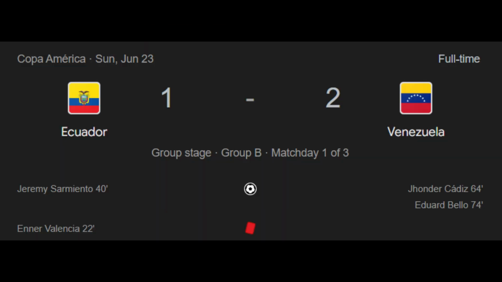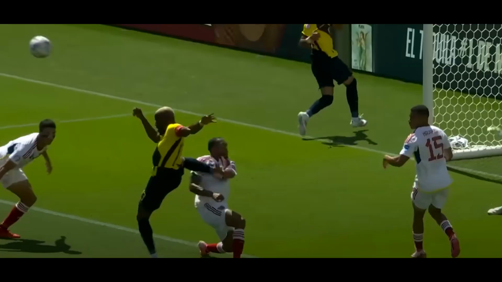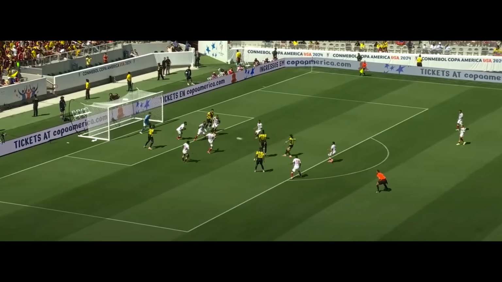In the first match of Group B at the Copa America, Venezuela faced Ecuador. Ecuador started the match very badly because in the 22nd minute, Valencia received a direct red card. Despite this, Ecuador took the lead first after Sarmiento's goal in the 40th minute.